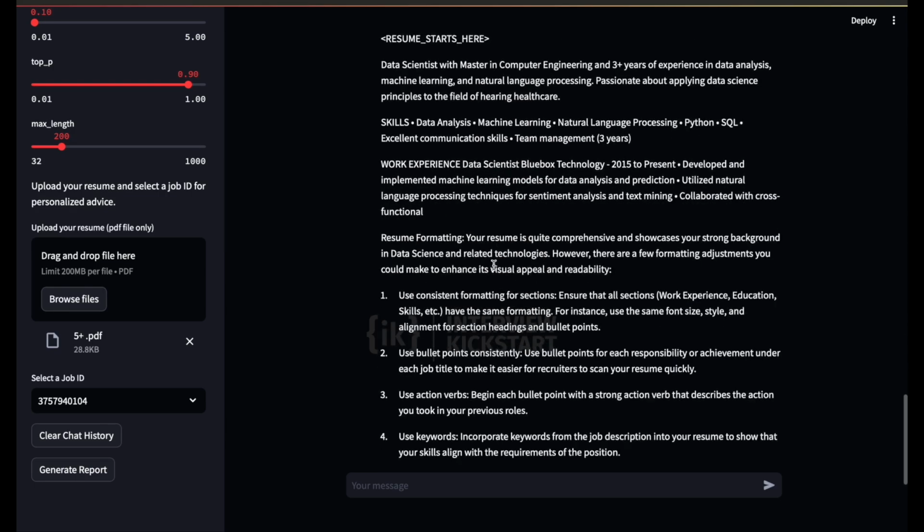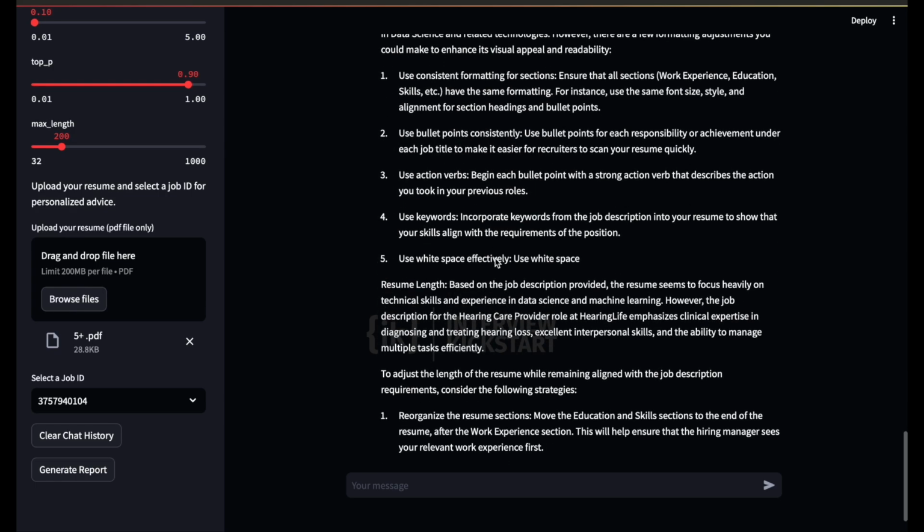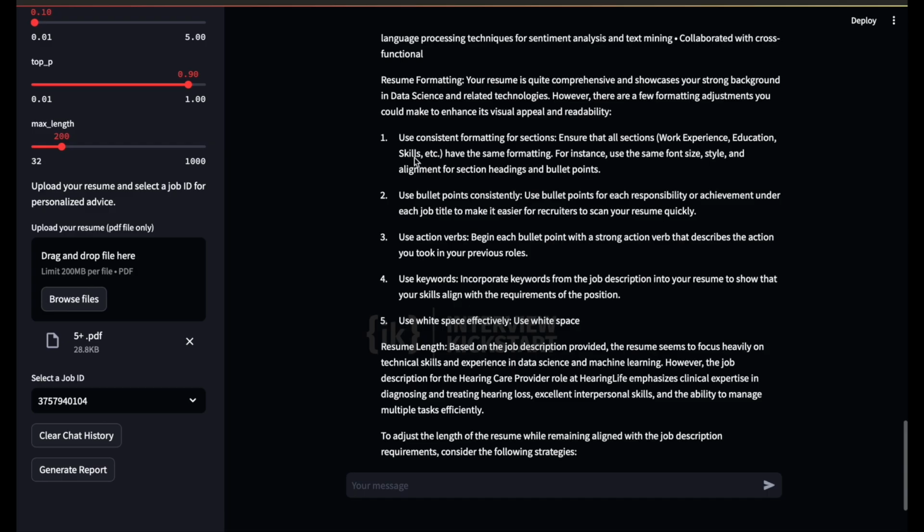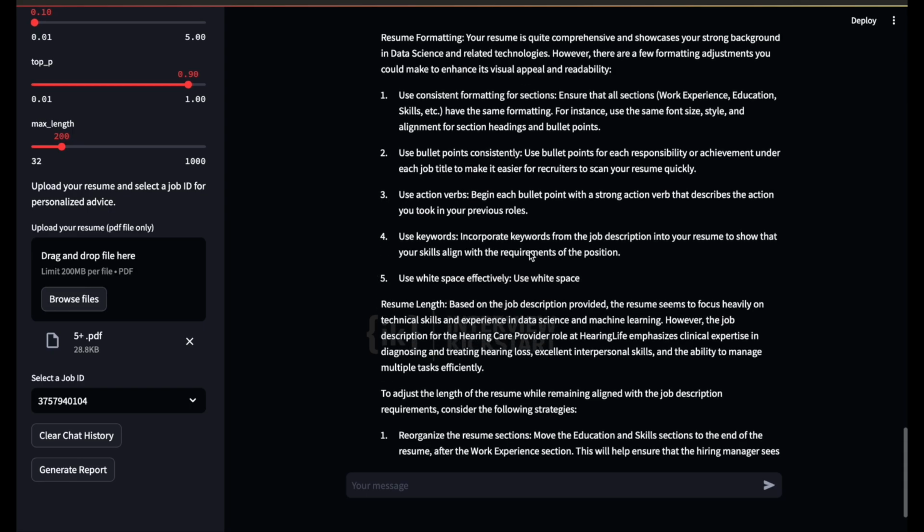For the resume tailoring, formatting, and the length part, as we can see, it says use consistent formatting, use bullet points, action verbs. So yes, this would definitely help the user format that resume properly so that it would be more appealing to the employers or the recruiters who would be going through that particular resume.